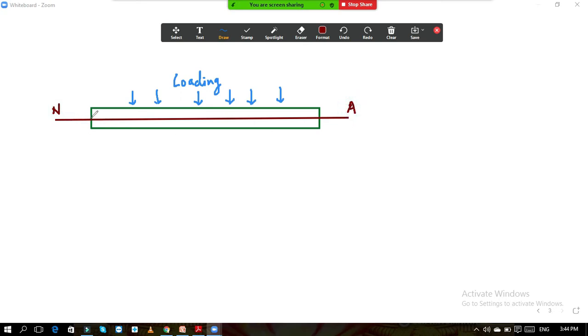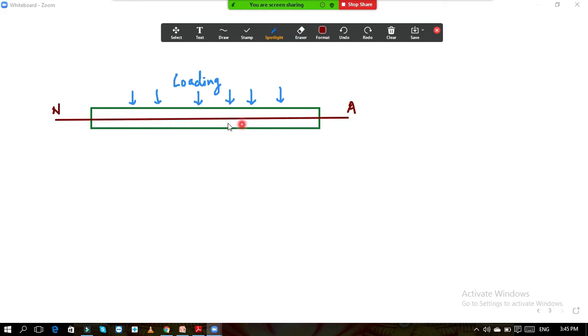Every fiber or every element or every molecule which is situated along this axis neither goes under compression nor tension. So tensile force and compression force will not exert there. This is the neutral axis. We will see this neutral axis.